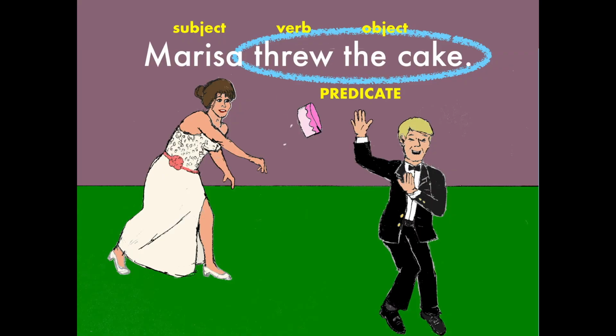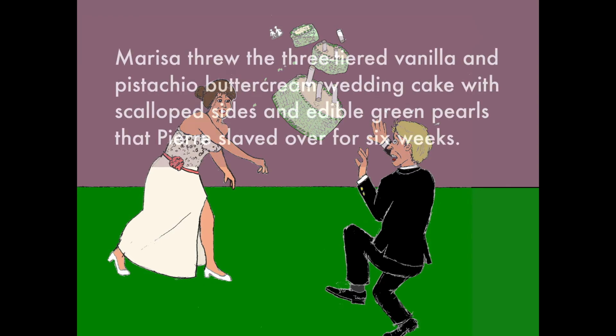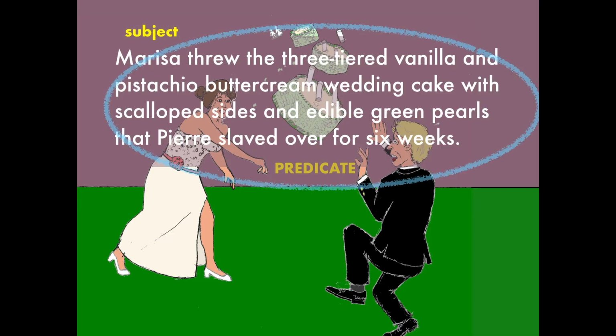Now, predicates can be pretty long. Marissa threw the three-tiered vanilla and pistachio buttercream wedding cake with scalloped sides and edible green pearls that Pierre slaved over for 6 weeks. See, Marissa is still the subject. All the rest is the thing she did, so all of that together, beginning with the verb threw, is the predicate. In the same way, subjects can be long and complicated too.